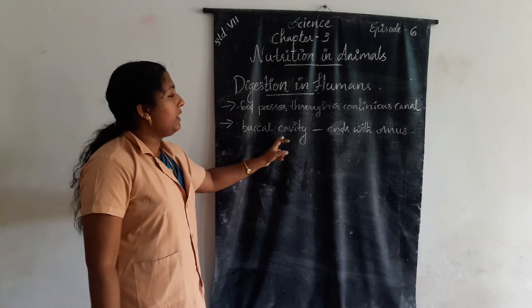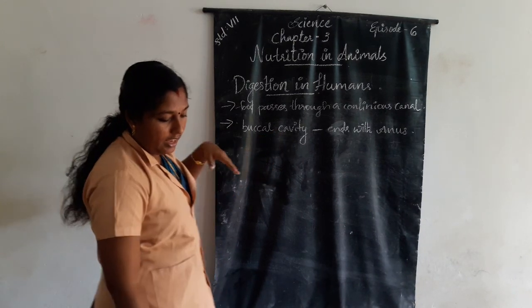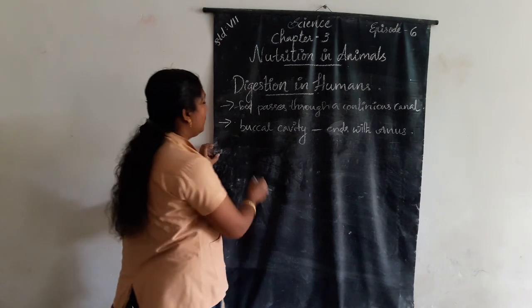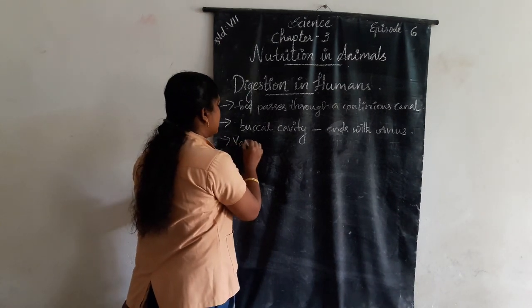Then the canal can be divided into various compartments.